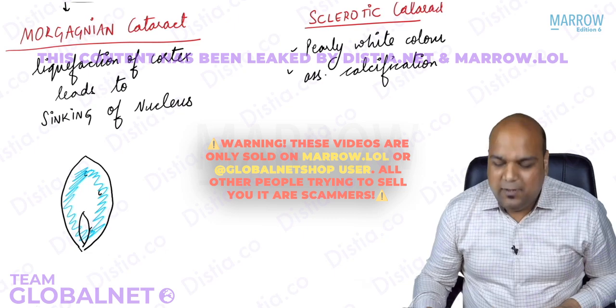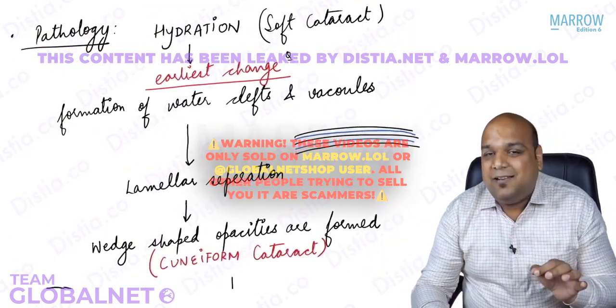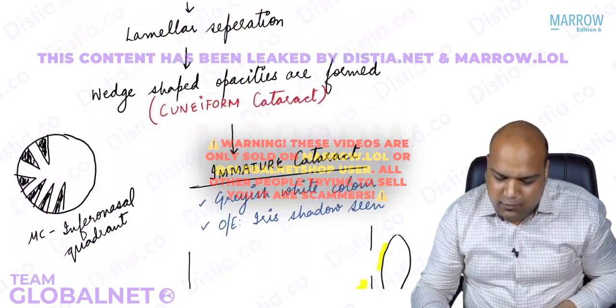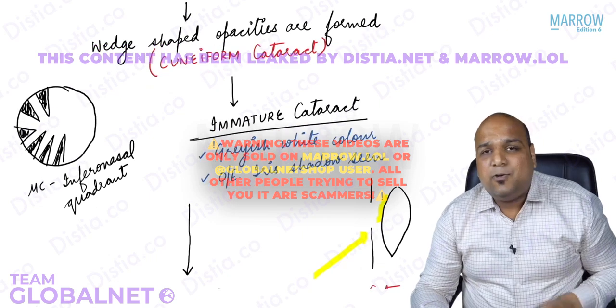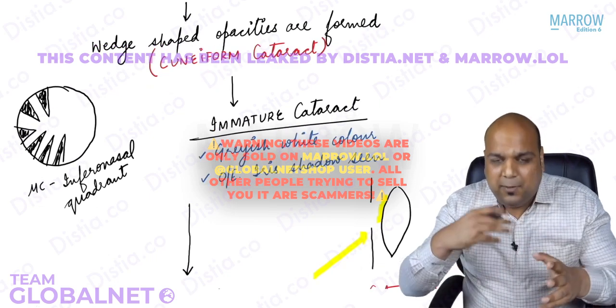Okay. I hope you have been able to understand the stages. Let's start from the top again, everybody. First of all, hydration, earliest change, vacuoles, then they coalesce to form layers, lamellar separation. Then what forms, everybody? Cuneiform cataract. So cuneiform cataract, I remember it occurs first because it is long and thin. Remember about your ages, everybody.